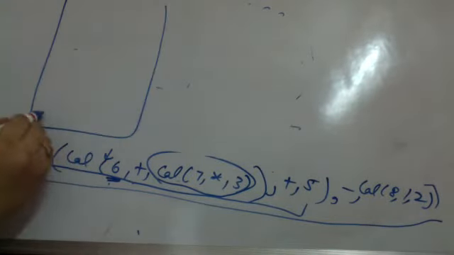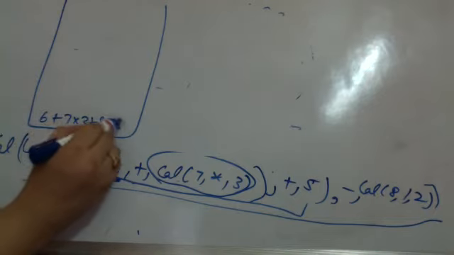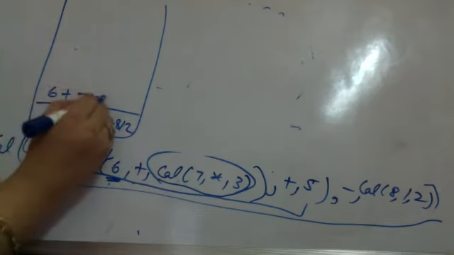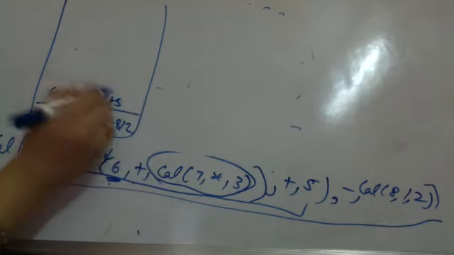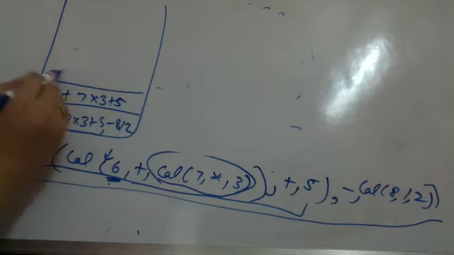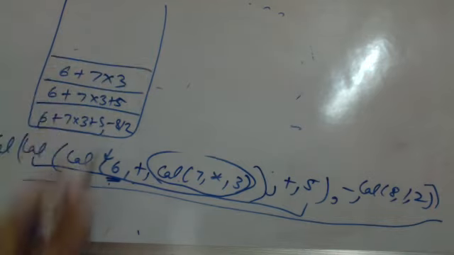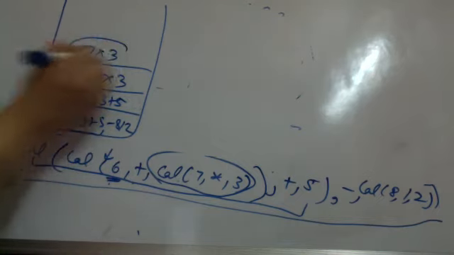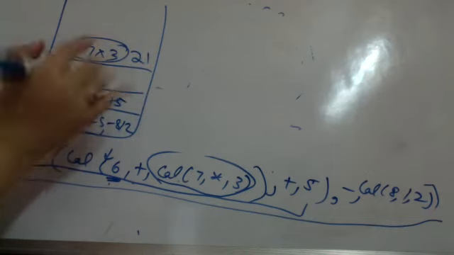पूरा expression गया, whatever the initial expression was, 6 plus 7 into 3 plus 5 minus 8 by 2. इसके लिए calculate call हुआ. अब आपको इतने part के लिए दोबारा call करना है. So you are calling calculate for 6 plus 7 into 3 plus 5. Then you are again calling 6 plus 7 into 3, and now again for 7 into 3. अब जब 7 into 3 के लिए कॉल हुआ, it is getting executed. Base case मिल गया. 21 is calculated and it is replaced here.